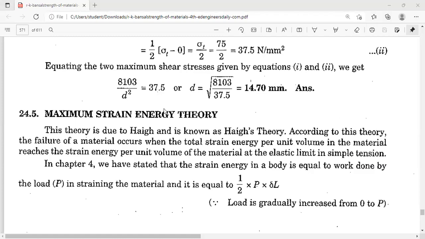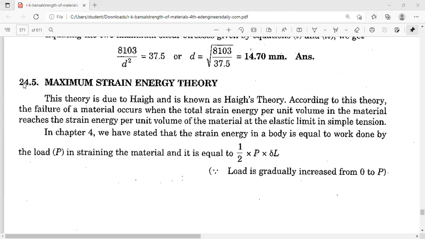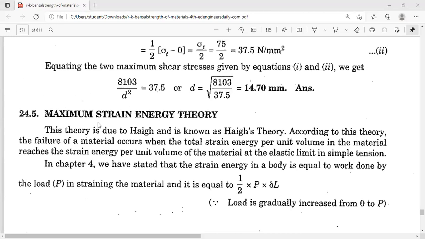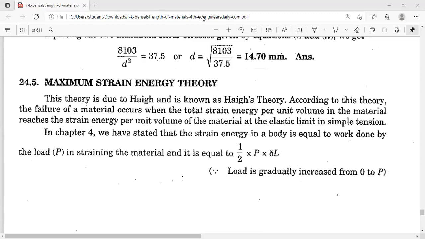So in the last lecture, we started unit number 4, theories of elastic failures. In that, we have to see a total of 5 theories. Out of that, we have discussed 3 theories. So today we will discuss the remaining 2 theories and then we will solve numericals. So write down the next theory, number 4, maximum strain energy theory.